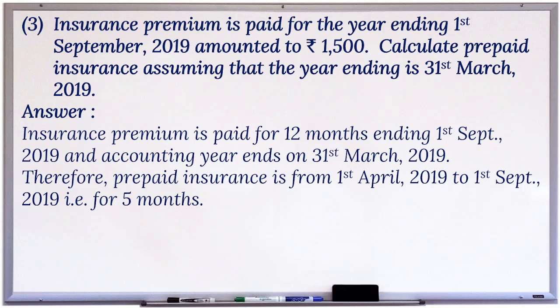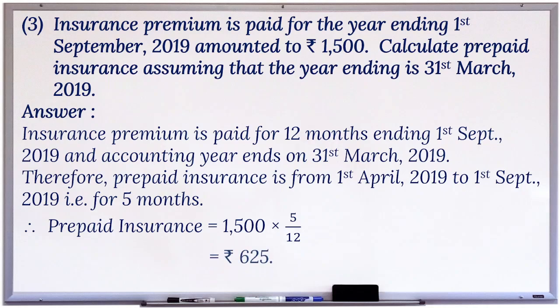Therefore, prepaid insurance is from 1st April 2019 to 1st September 2019, that is, for 5 months. Therefore, prepaid insurance is equal to 1500 multiplied by 5 divided by 12 is equal to rupees 625.